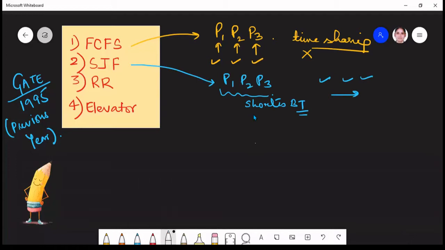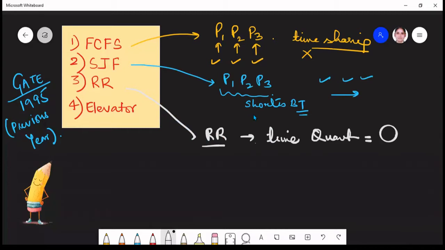Now coming to RR. RR is round robin scheduling, in which we have the concept of time quantum. In time quantum, we fix some time which is divided among all the processes. So here let's say I have P1, P2 and P3, and let's say their burst times are 5, 4 and 6.